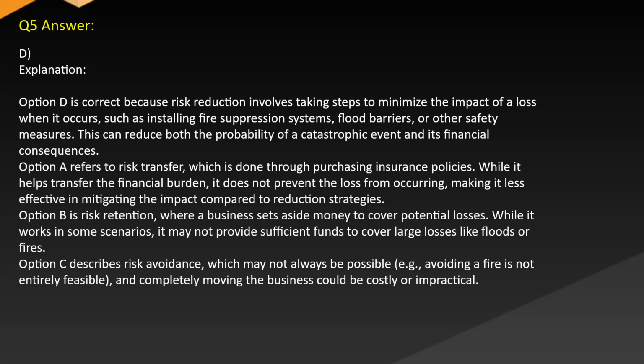Option B is risk retention, where a business sets aside money to cover potential losses. While it works in some scenarios, it may not provide sufficient funds to cover large losses like floods or fires. Option C describes risk avoidance, which may not always be possible. Avoiding a fire is not entirely feasible, and completely moving the business could be costly or impractical.